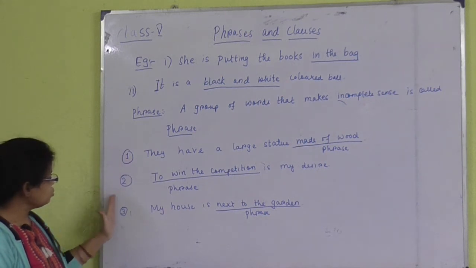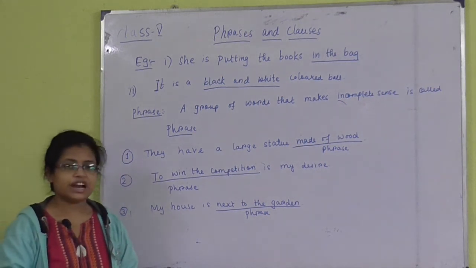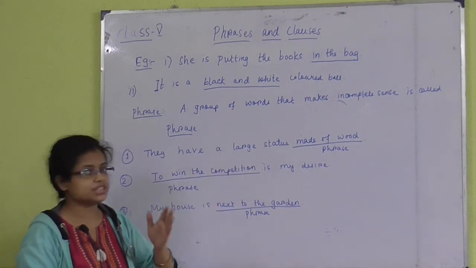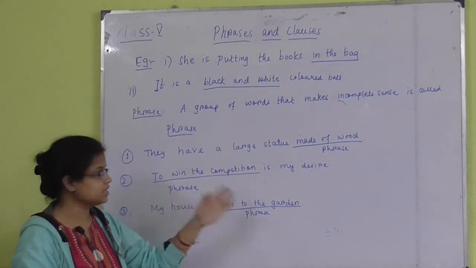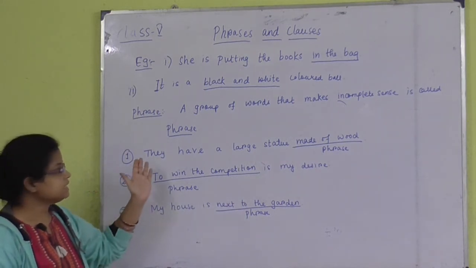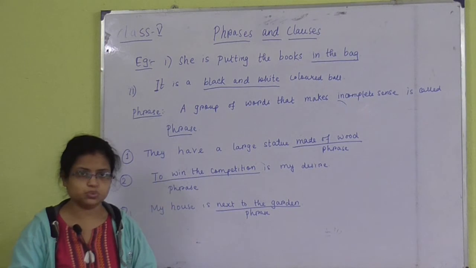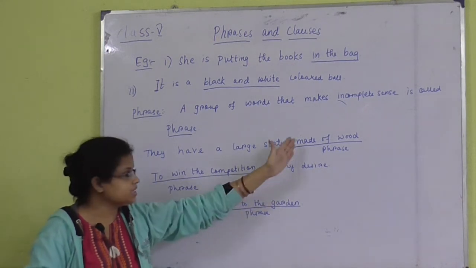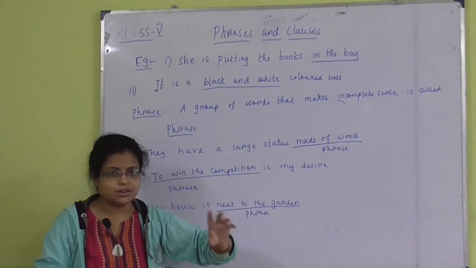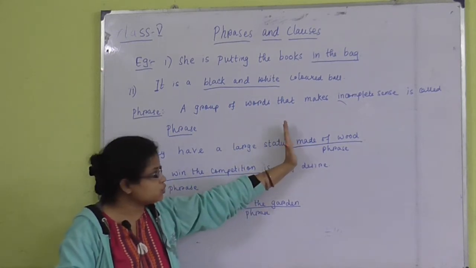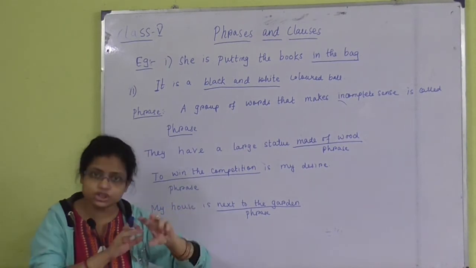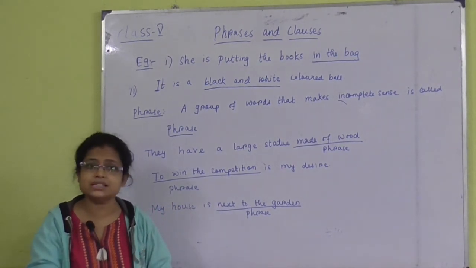If I go through the 3 sentences, you will understand that without writing in a sentence, these words cannot have any kind of sense. Number 1, they have a large statue made of wood. So made of wood is a phrase, because if I write only made of wood individually, it does not make any sense.